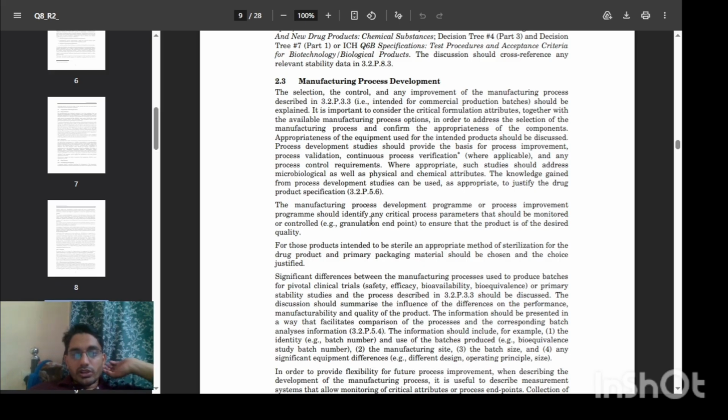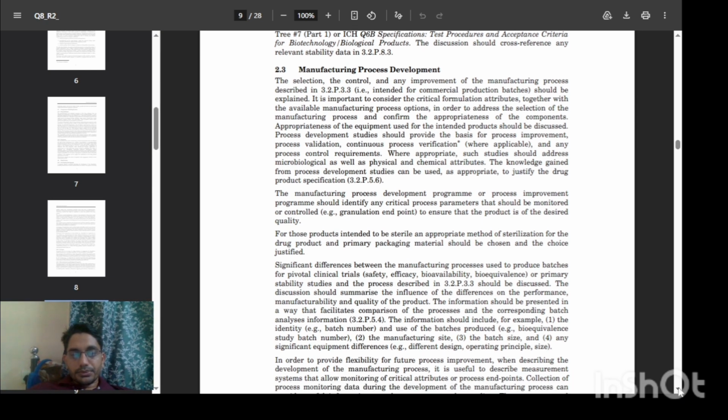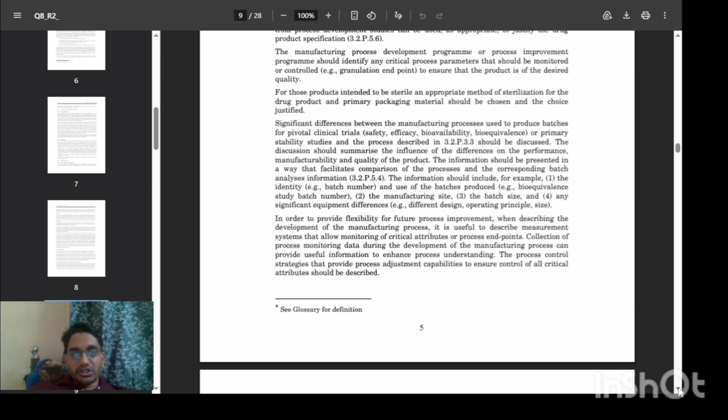The process improvement program should justify the endpoint, for example the granulation endpoint, to ensure the product is of desired quality. For those products intended to be sterile, an appropriate method of sterilization for the drug product and packaging material should be chosen, and the choice justified. Significant differences between the manufacturing process used to produce batches for clinical trials, that is safety, efficacy, bioavailability, bioequivalence, and primary stability studies, and the process described in 3.2.P.3.3 should be discussed.